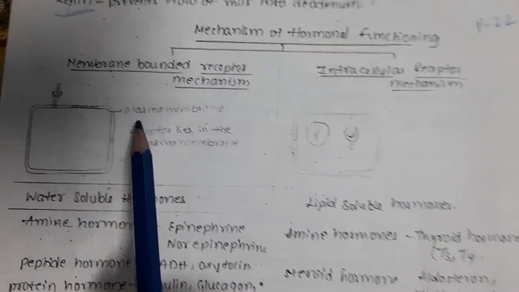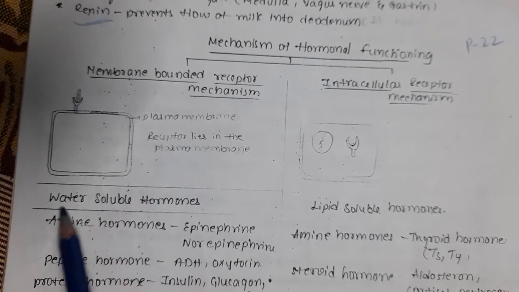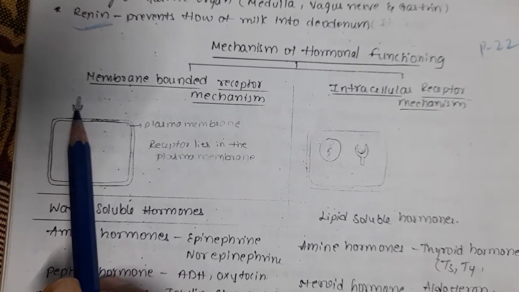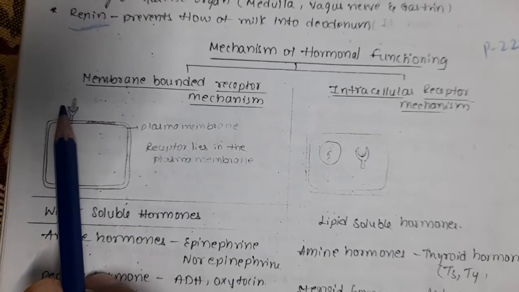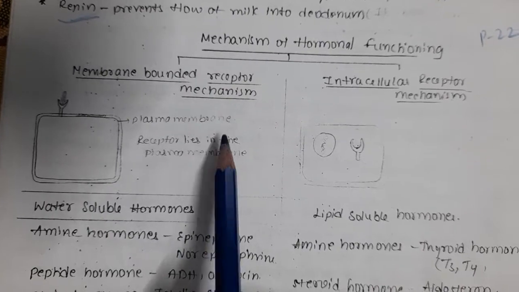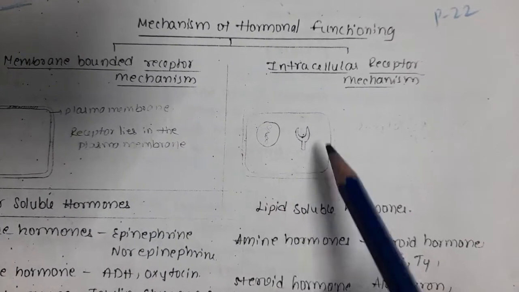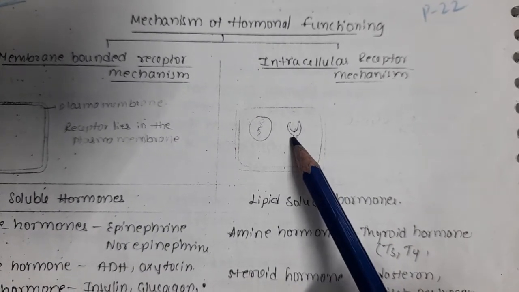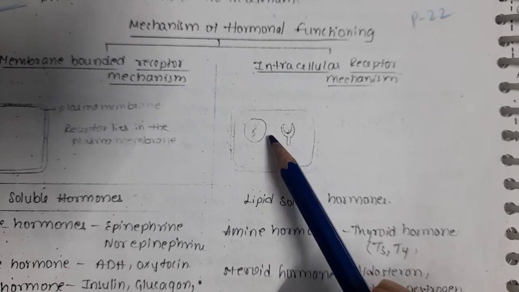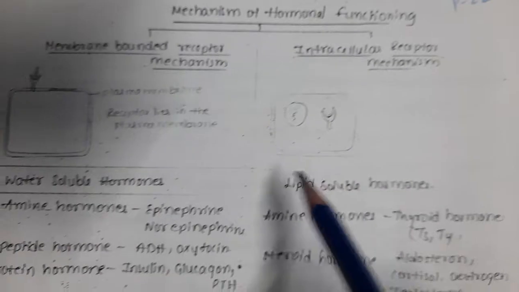If you observe this figure, this is the plasma membrane of the cell. On this cell there is a specific receptor for a specific hormone. The receptor lies in the plasma membrane. This is the membrane bound receptor. In this other cell, the receptor is in the cytoplasm, and sometimes the receptor may be in the nucleus. Most of the intracellular receptors are nuclear receptors.